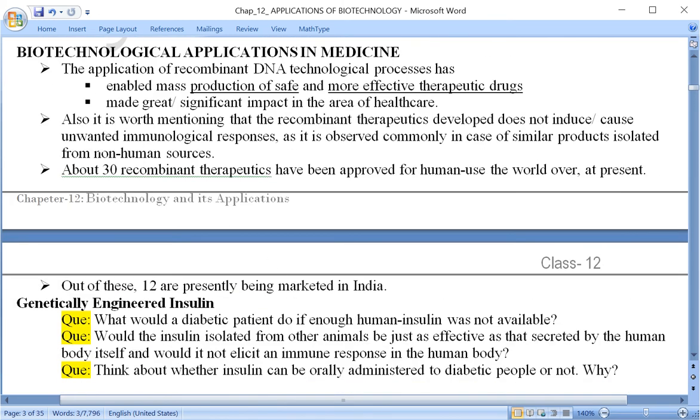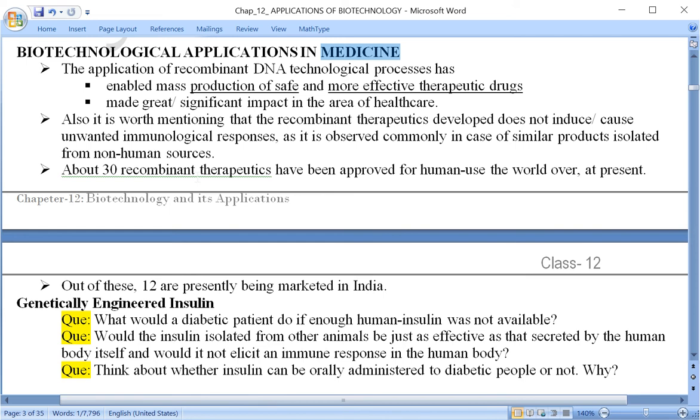Now in this video I am going to discuss biotechnological applications in medicine. When we talk about medicine, two main aspects are there. The first one is diagnosis and the second one is treatment.